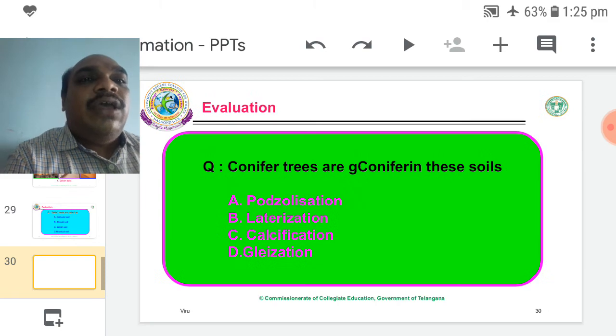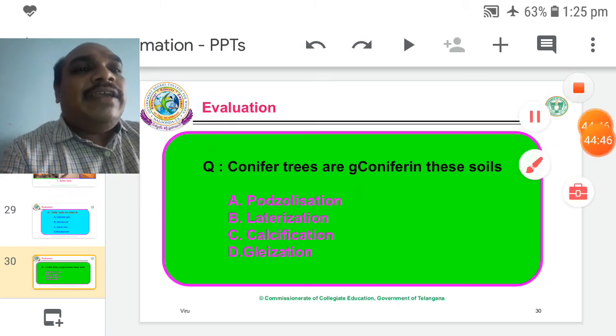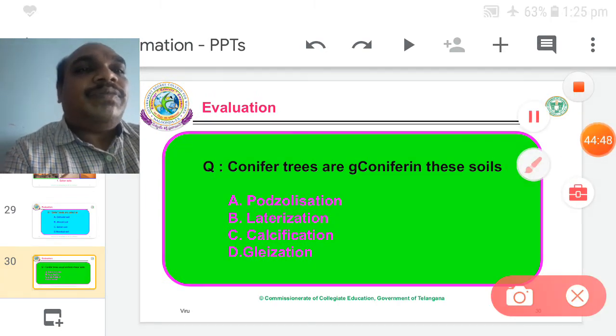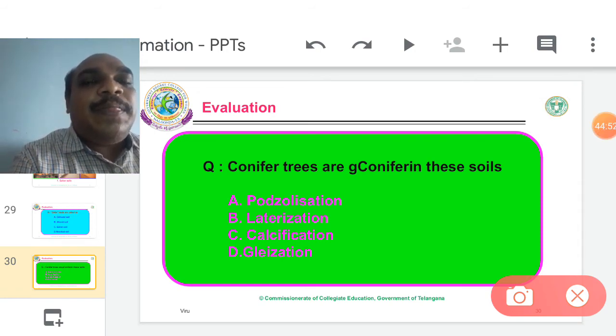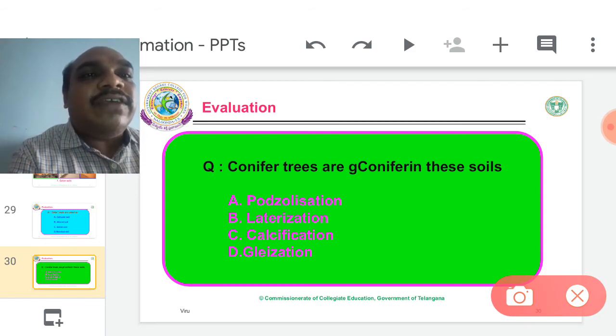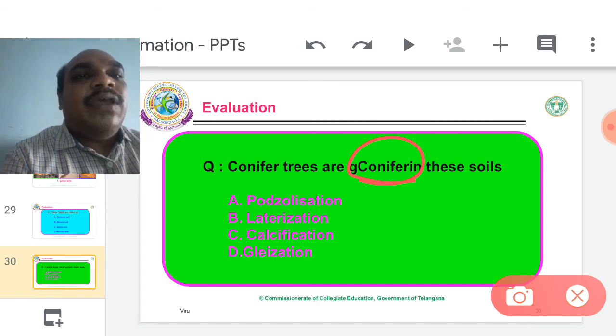Next one, conifer trees are generally growing in these soils. Here some small spelling mistakes are there. Conifer trees are growing in these soils. A, podzolization.